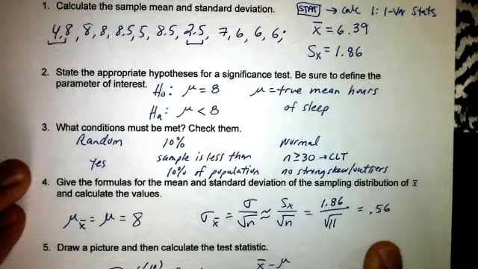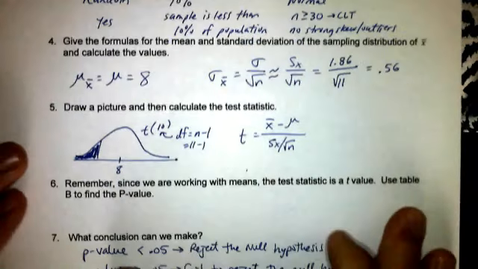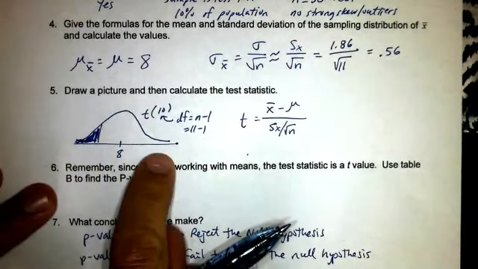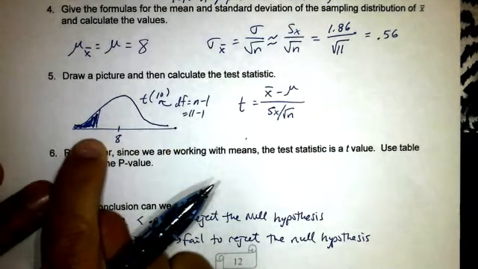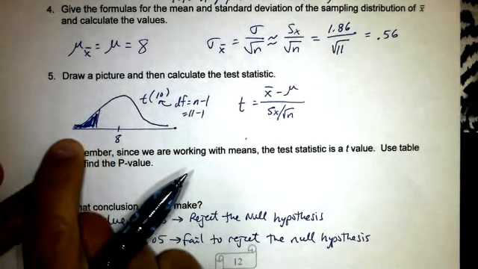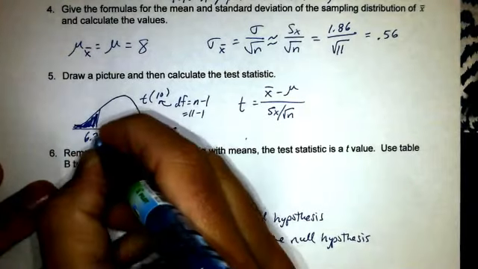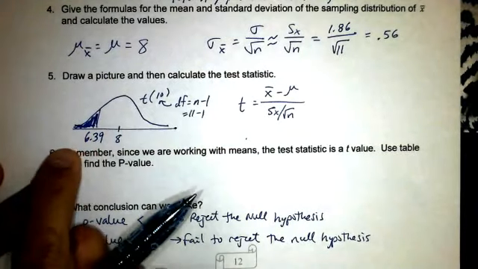All that's well and good, but we're just going to go to our calculator. This is what we're looking at here. Here's our population mean. We want to see if it's less than here. So I think we have a 6.39. So we want to see how likely that is to occur.